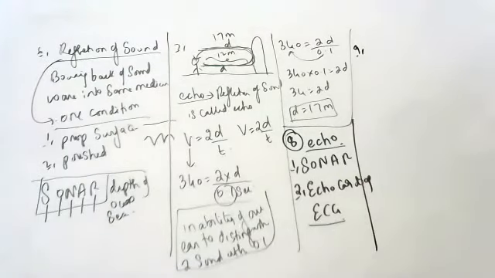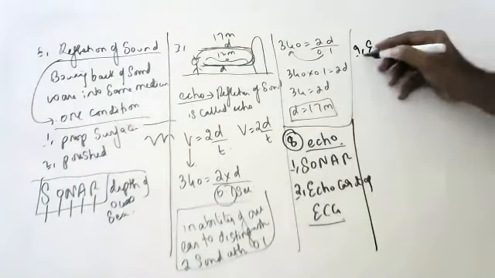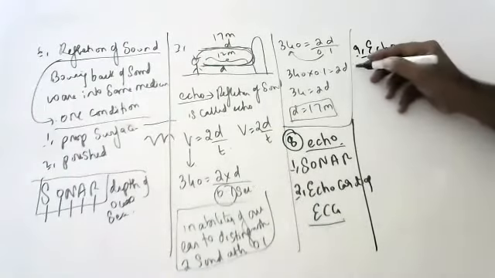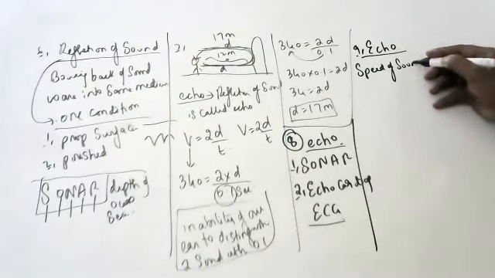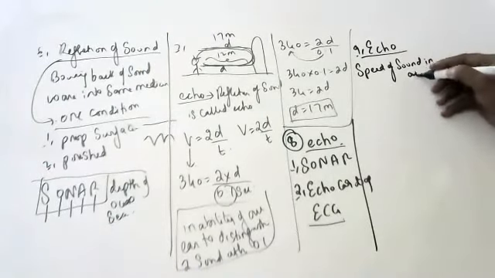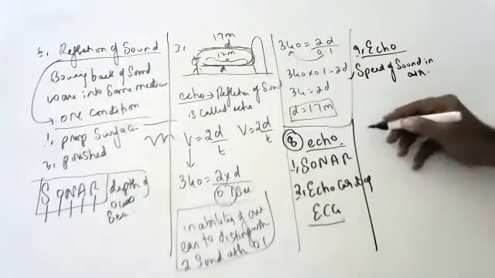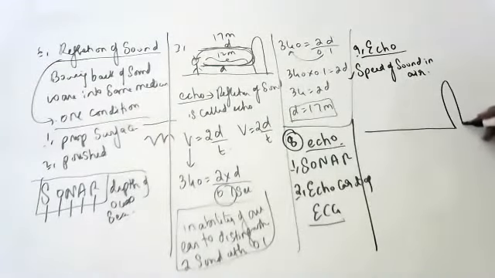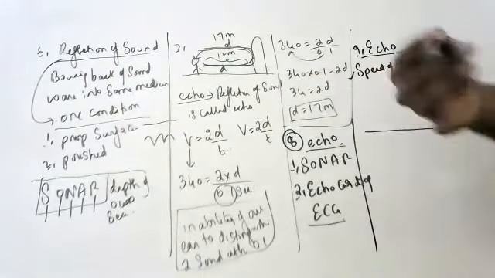Explain how the speed of sound can be determined by the method of echo. See, children, it is asking, using echo, how do you find the speed of sound in air? Simple, children. You stand at a certain distance from an obstruction, say 20 meters, or minimum 17, more than that you stand.